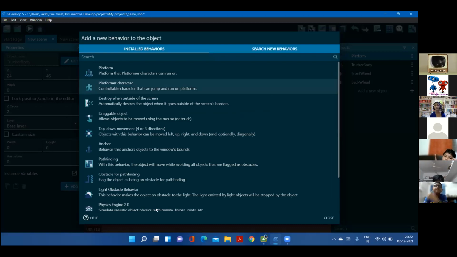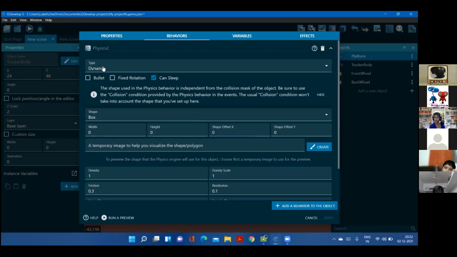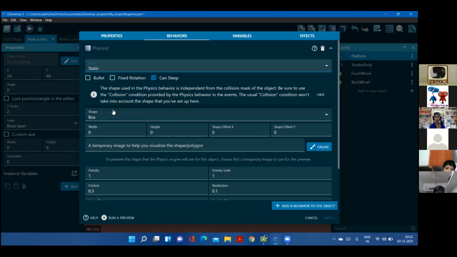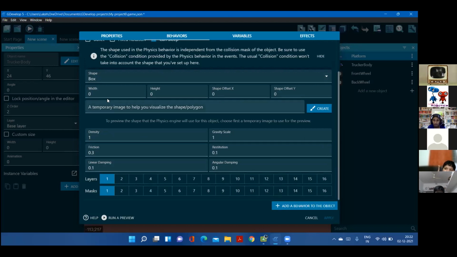Which one of these? Physics engine 2.0. This is static, as it's the platform, it doesn't move anywhere. Static. Because when we click dynamic, it will go down.